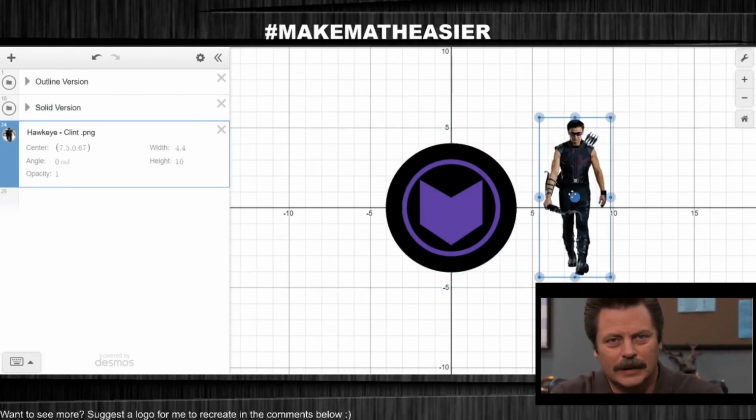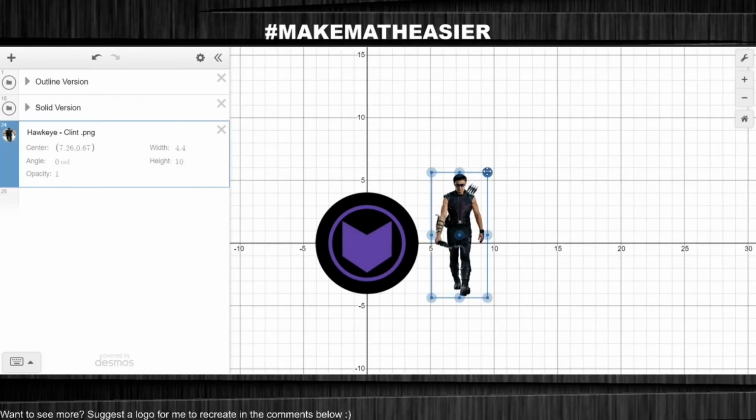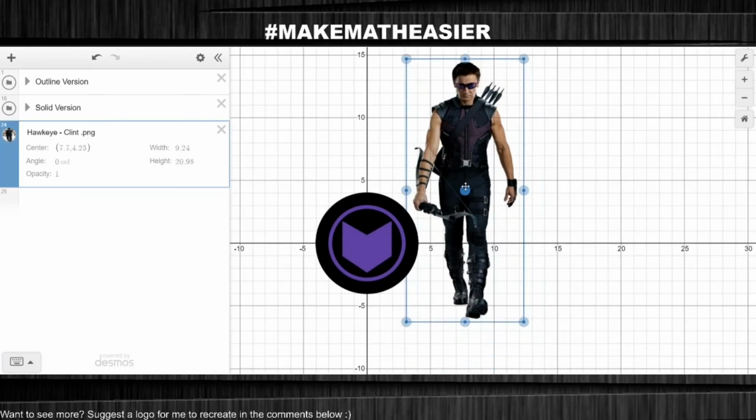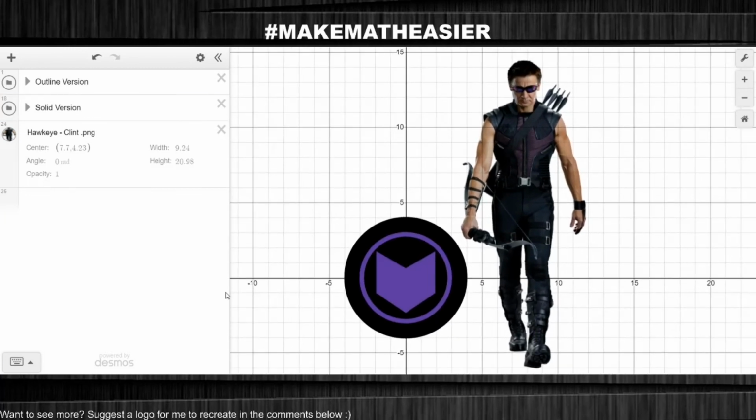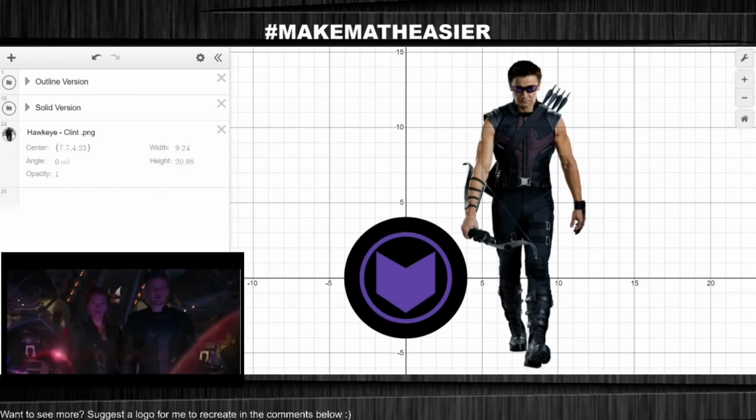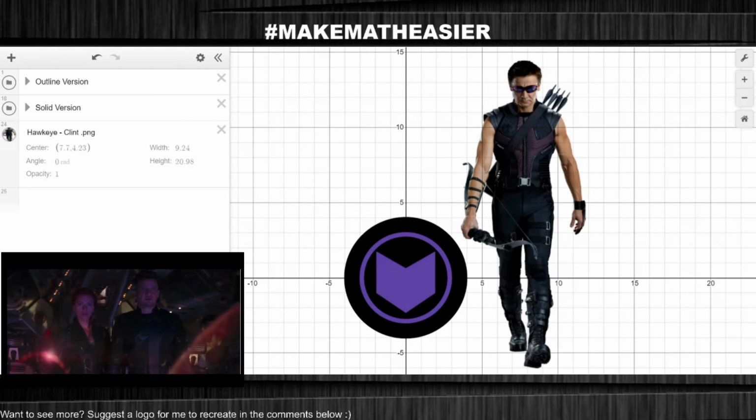Finally, we could add a cool image of Clint Barton himself standing next to the logo. And there it is. Under different circumstances, this would be totally awesome.